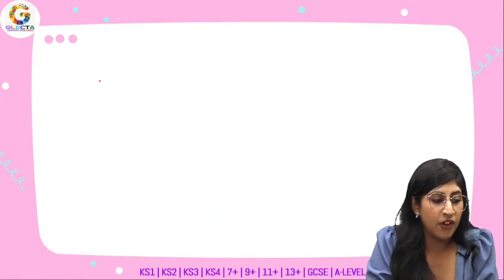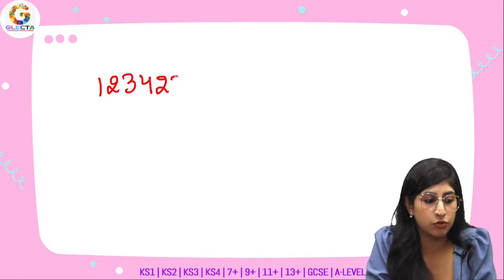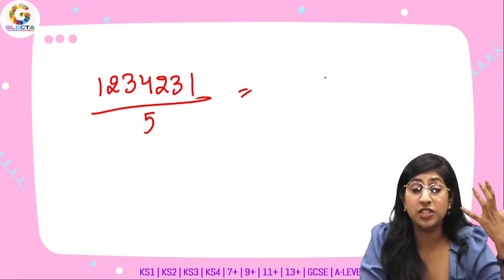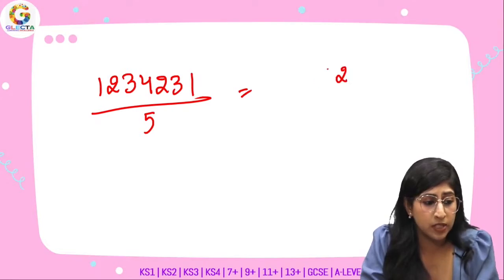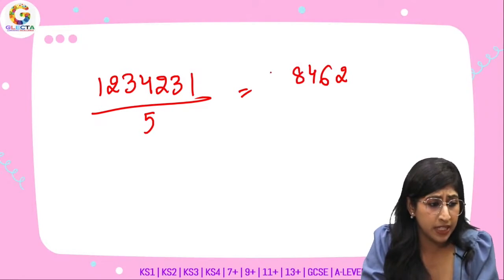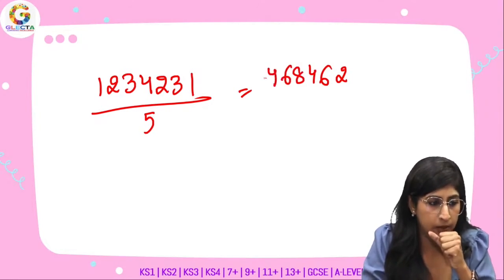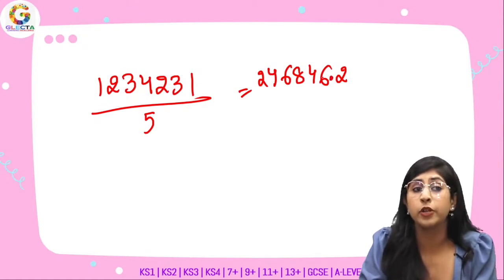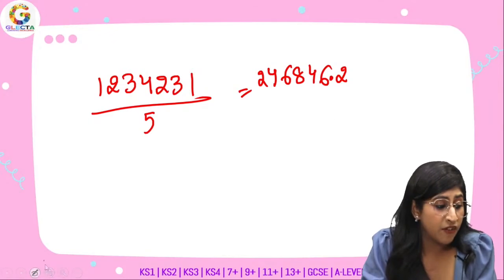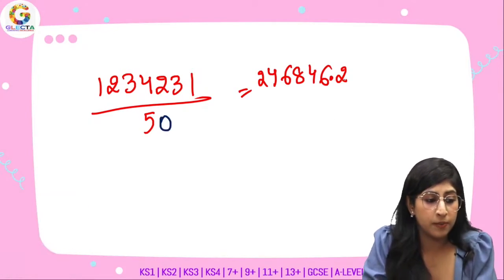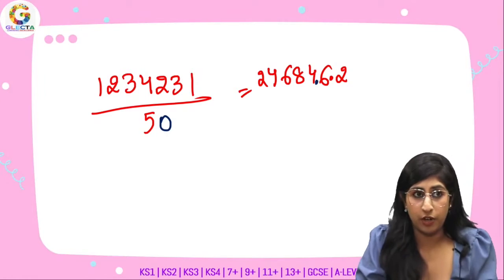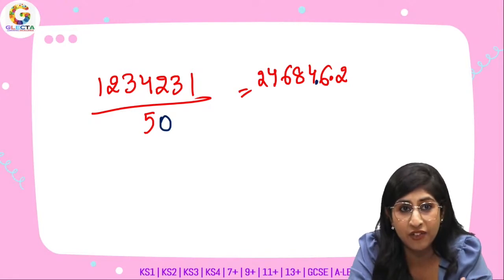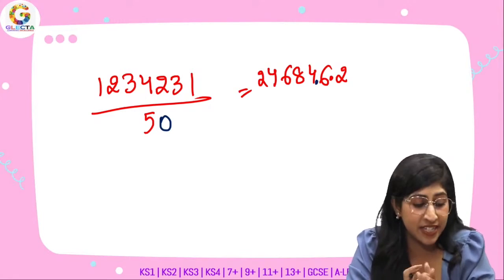A simple way. If I have 1, 2, 3, 4, 2, 3, 1 divided by 5. Such a long number. Double it up. You just have to convert it into decimals. So what will be the double of this number? I'm doubling each digit. And then since I have 5 in my denominator, I'm going to put a decimal over here. If I have 50 over here, then I would be putting a decimal over here. So it depends on how many zeros we have, right? So you guys are getting correct answers.